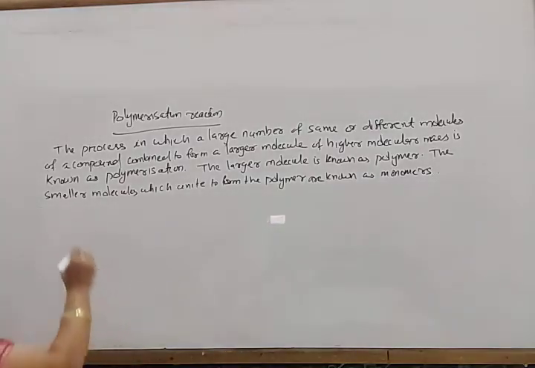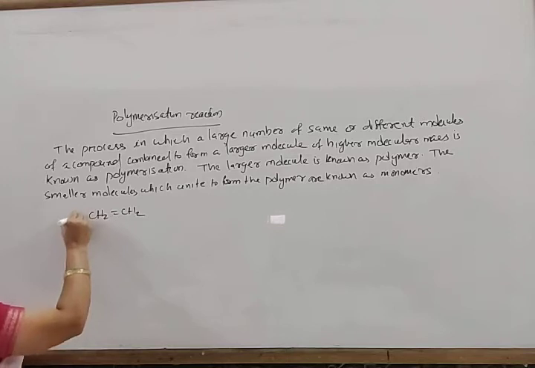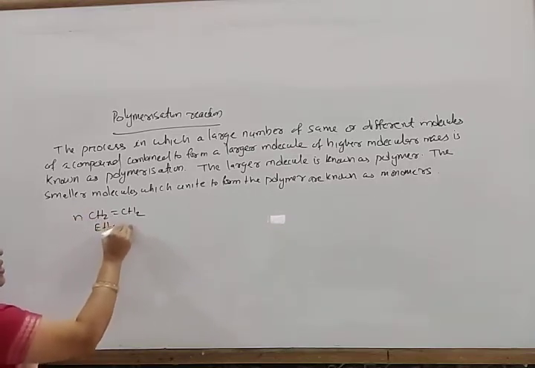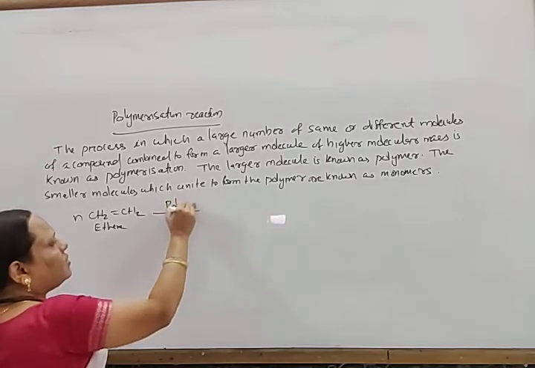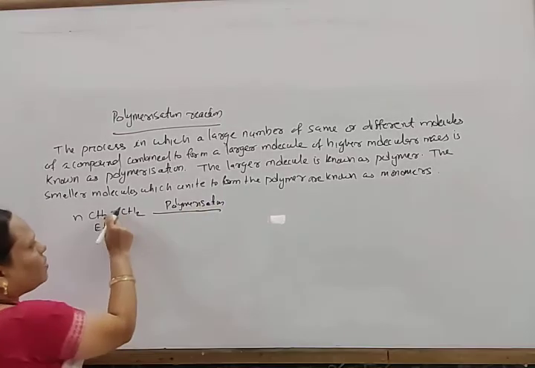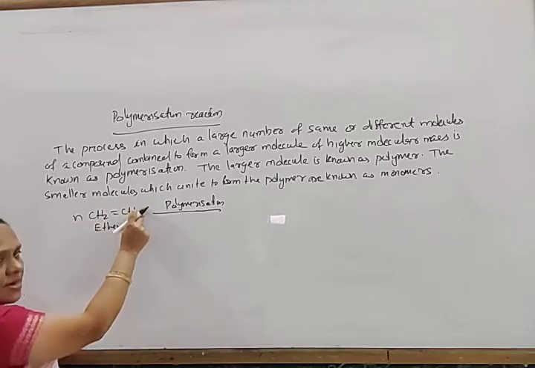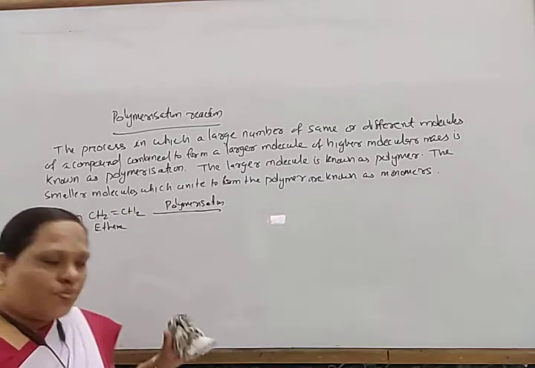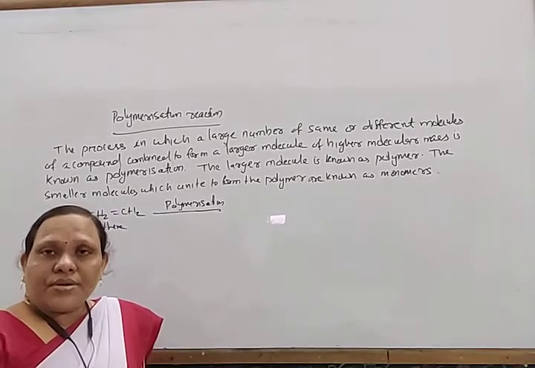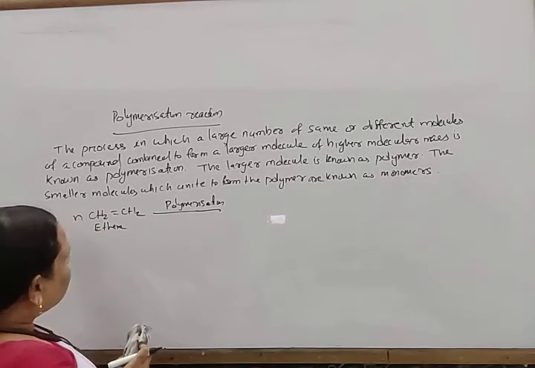polymers. Look here. When ethene, CH2=CH2, n number of large number of molecules, this is ethene, undergoes polymerization, here the bond breaks. Here it is one free radical, two free radicals, and these two free radicals on both sides combine with other ethene di-free radicals.